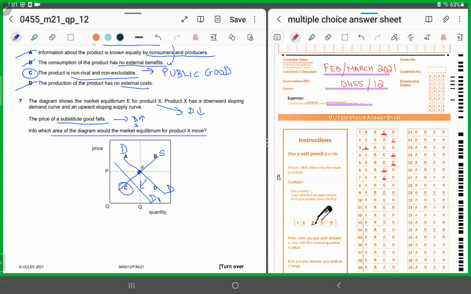Don't get overwhelmed by any new question. Break it down, decipher it into small chunks, solve it gradually, and you will arrive at the correct answer. I hope you've understood this MCQ.